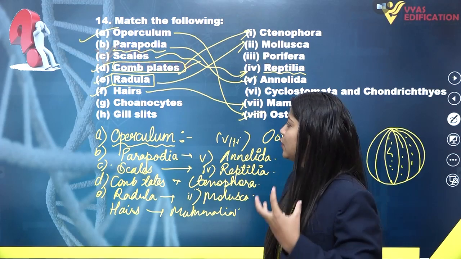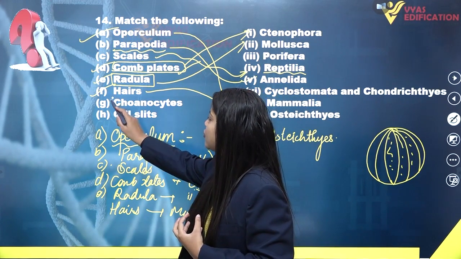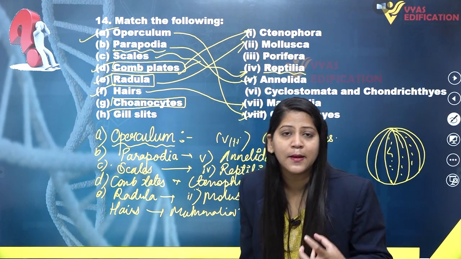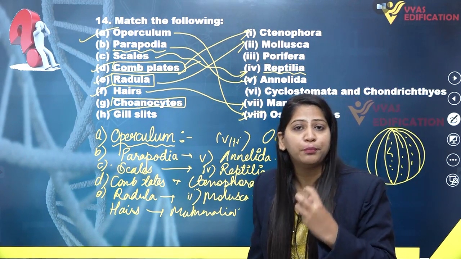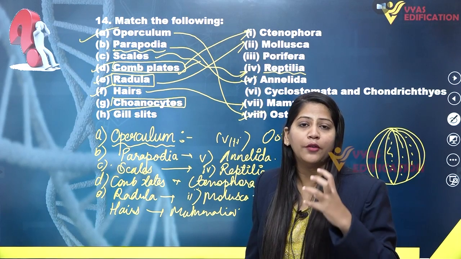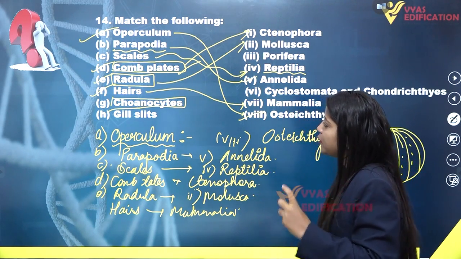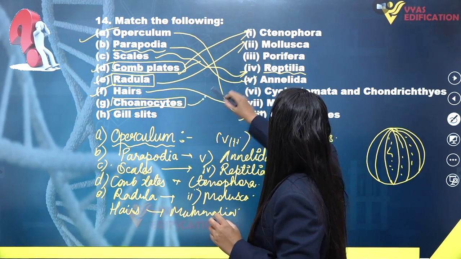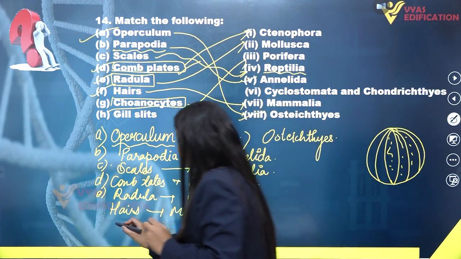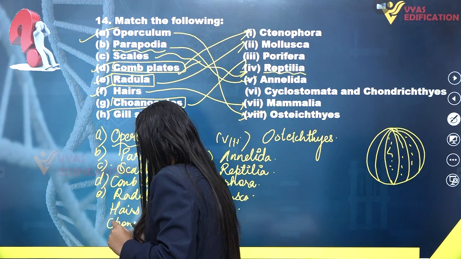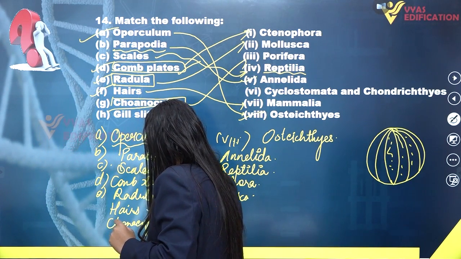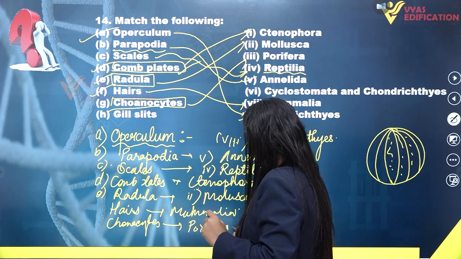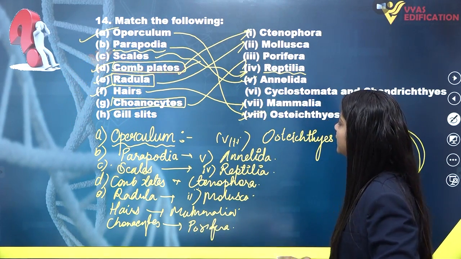Then we have choanocytes. Choanocytes are special cells. Choanocytes are the characteristic cells present in the members of Porifera phylum of animal kingdom. So choanocytes are the characteristic cells found in the members of Porifera. So it will go with Porifera, the third option.